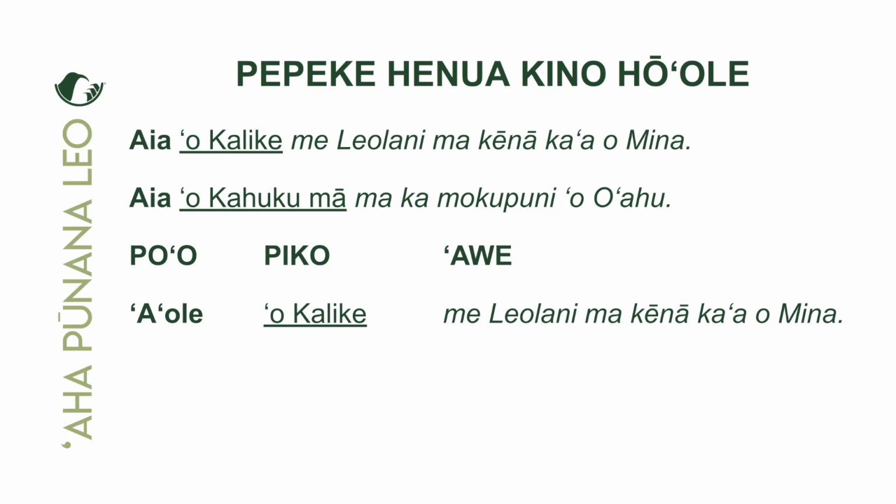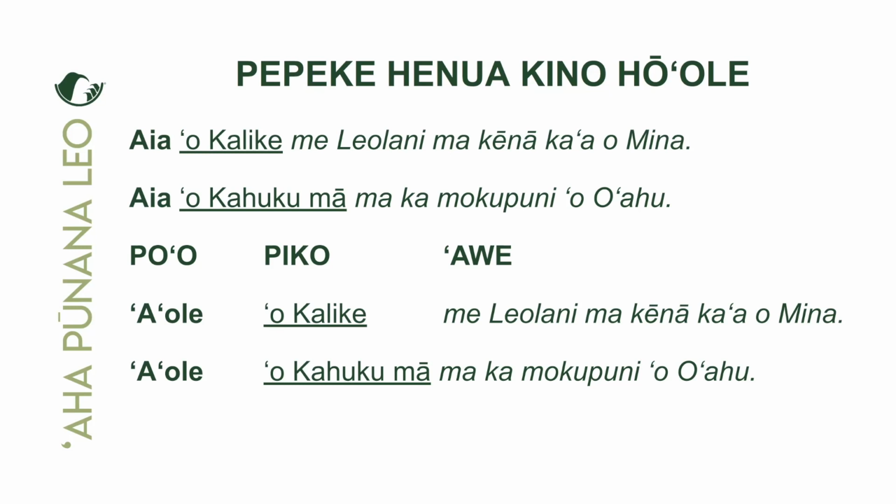Kalike is not located with Leolani in that car belonging to Mina. 'A'ole 'o Kahuku Ma ma ka mokupuni o O'ahu. Kahuku and those places are not located on the island of O'ahu. So these are two great examples of the kino ho'ole form, the negative form of the Pepeke Honua, using inoa kuhane and inoa honua in the piko position. Maika'i loa, ho'omau.